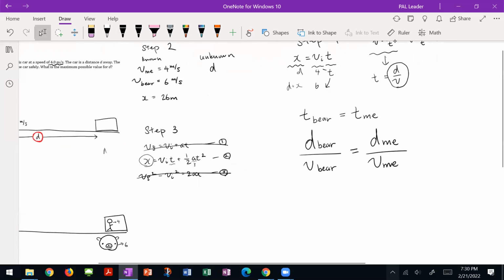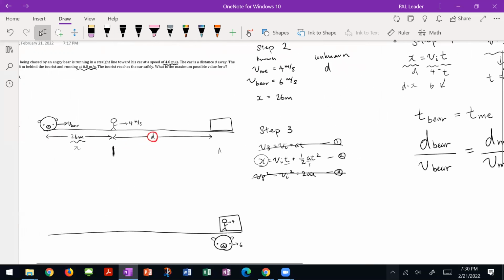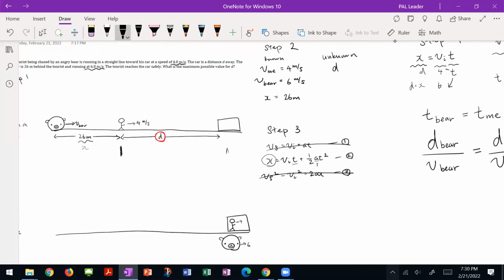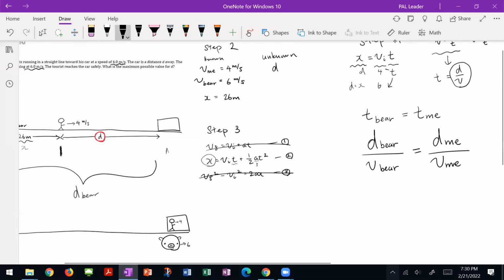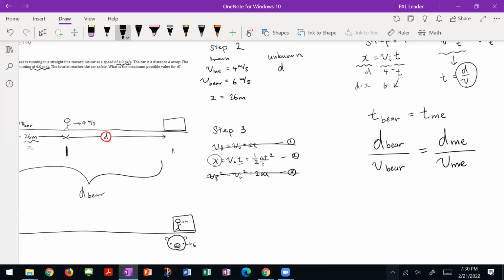So the distance that the bear travels, that's not just d, right? D bear. The distance the bear travels goes from here to here. So I have to write d bear as d plus, I know I rewrote this as x, but I'm just going to write 26 here.